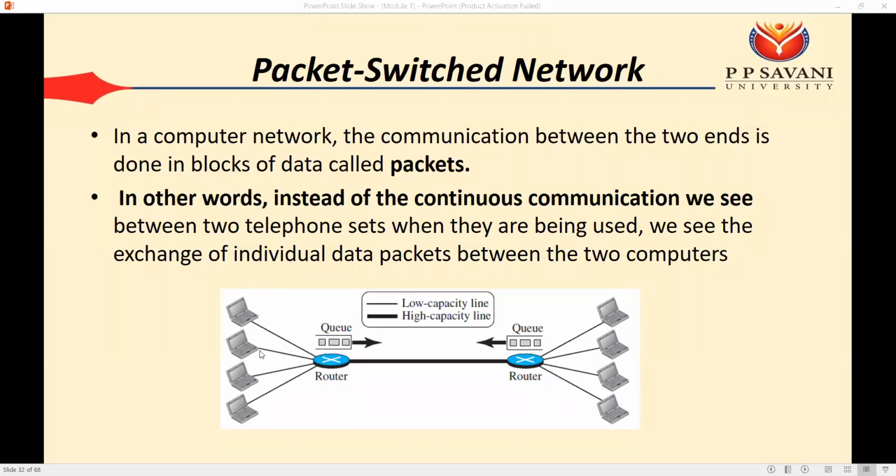we see the exchange of individual data packets between the two computers. Okay. So here we can relate these things with the computer. Okay. For example, let's say this computer wants to send these 4 packets to this computer. Okay. And let's say one packet is sent. Okay. And the network is full. So the second packet can be stored in the buffer, or again stored in the memory.